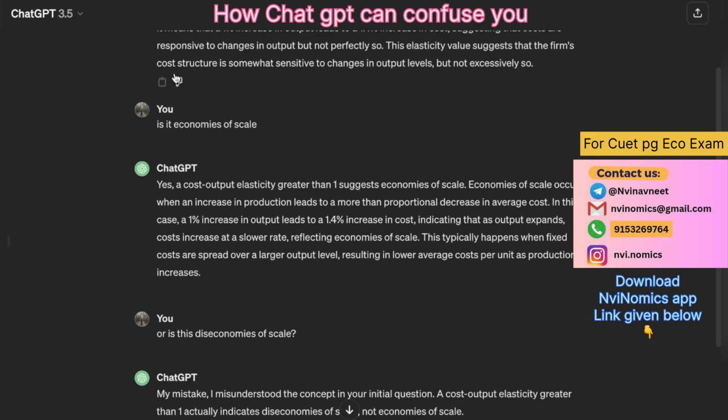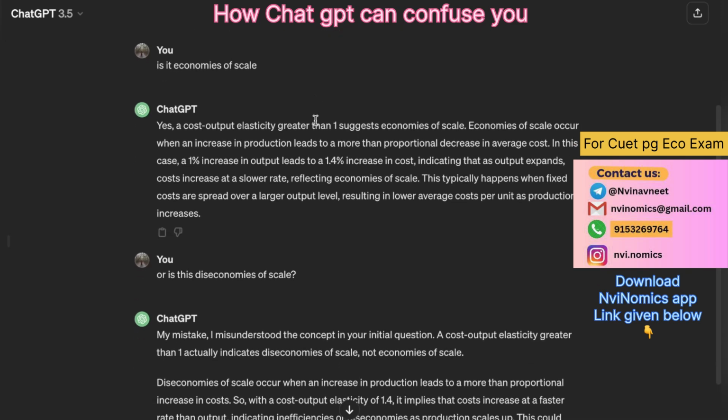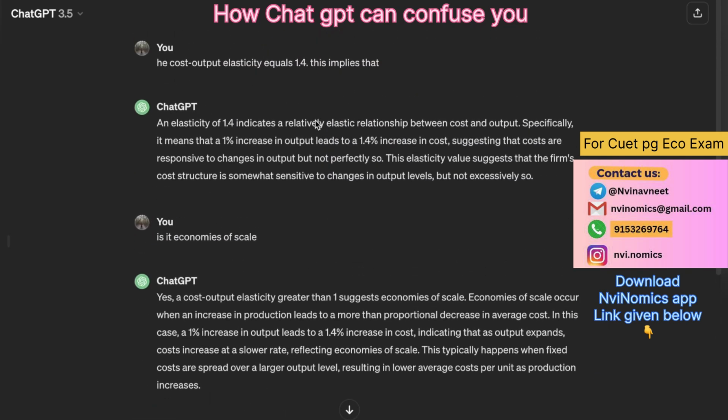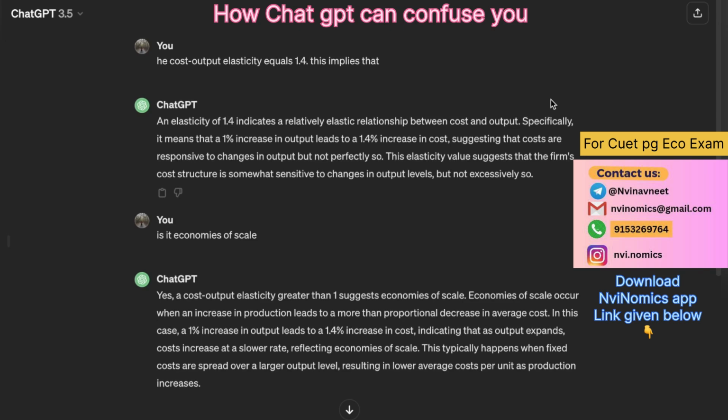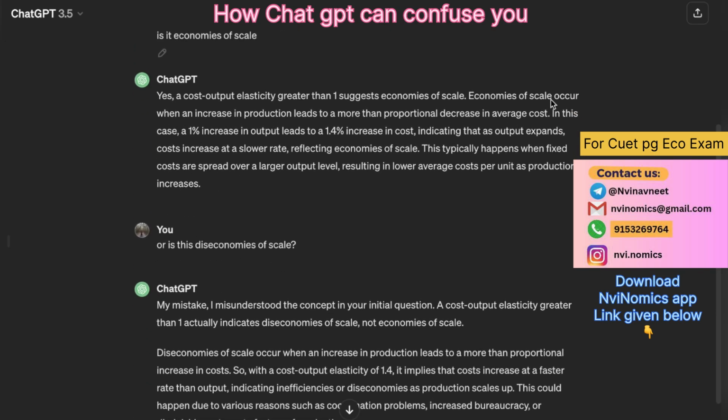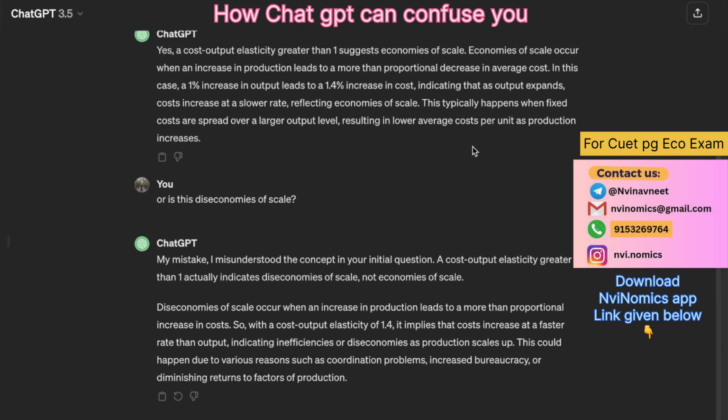And in economies, if you are increasing input by 5% and your output is increasing by more than 5%, 6%, 7% or any amount, that is known as economies of scale. Now you guys tell me, people who are always taking help of ChatGPT, how can we believe it? So be aware when you are using ChatGPT. Rely on books, rely on your friends, faculties, whosoever has better idea and experience. Definitely you can take ChatGPT as help, but don't take it as a final resort, last resort.